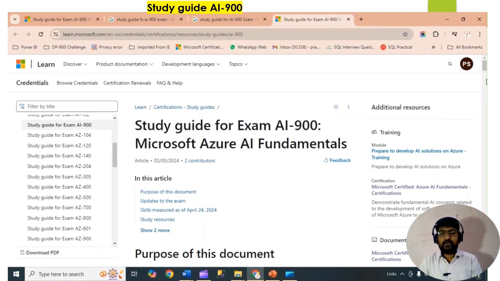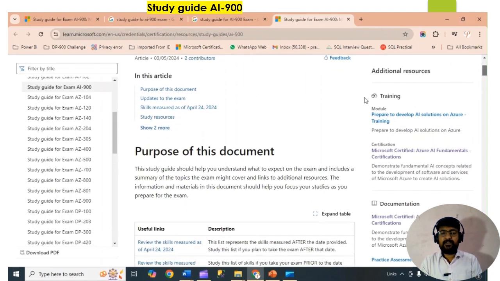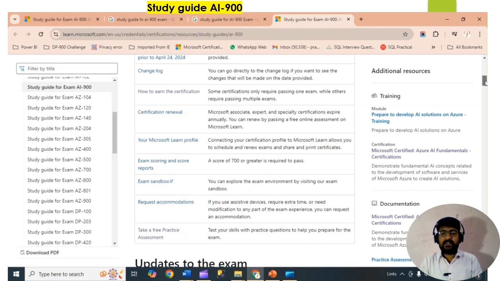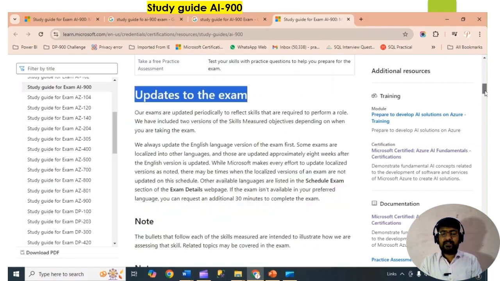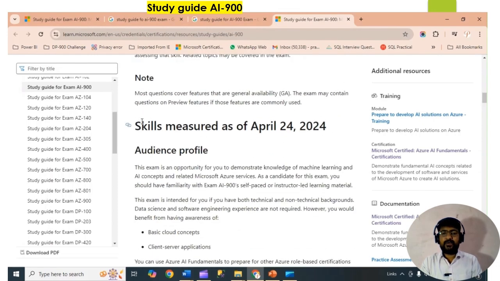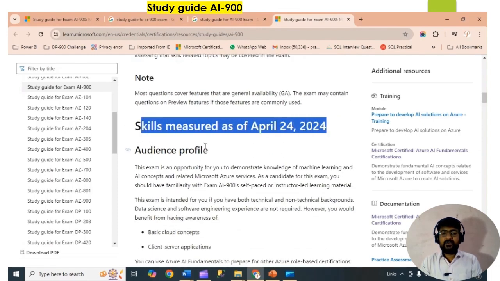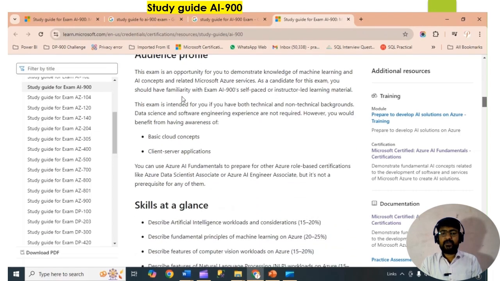If you scroll down, you will get different information available. There is the purpose of this document, which you can check, then useful links, and after that the description. You can check the change log, then the certification renewal policy, then the certification sandbox. After that you can check the passing score for this certification. Then scroll down to the updates on this examination. Microsoft gives day-to-day updates, and you can check the last update, April 2024.